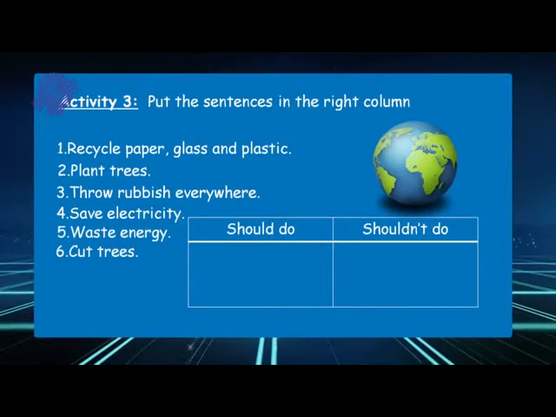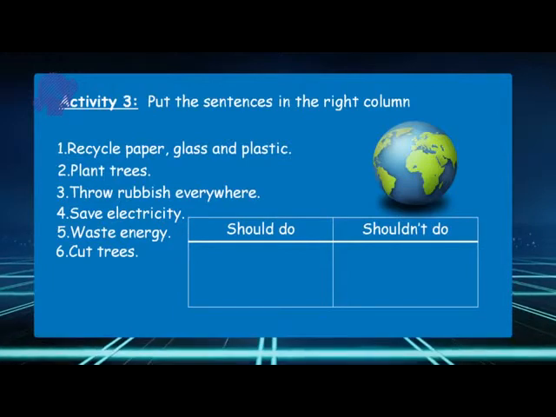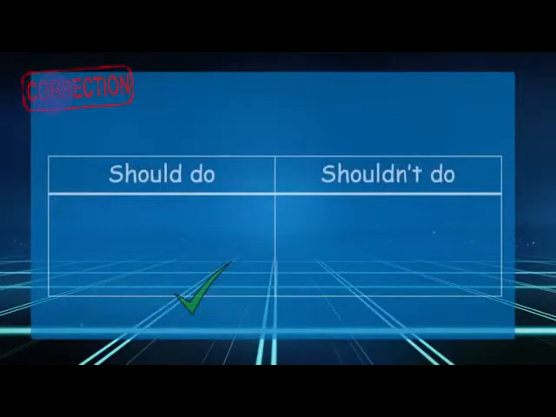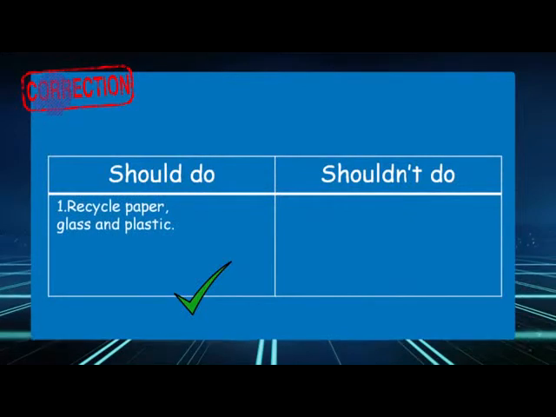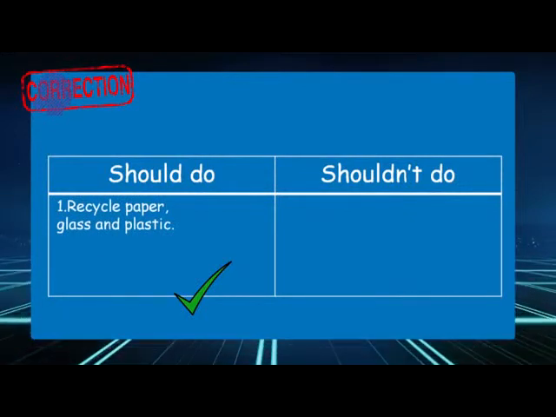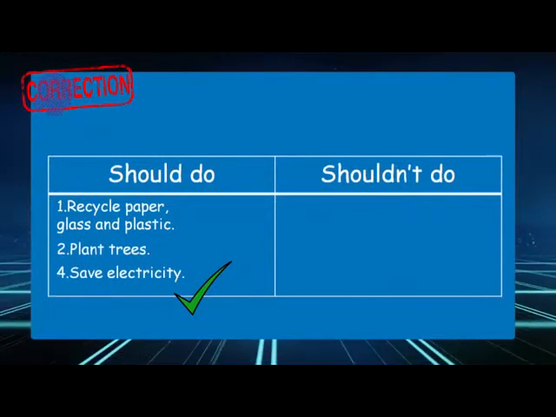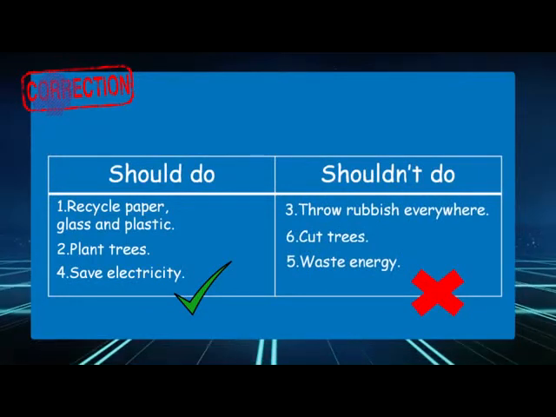We have 2 columns now, so we are going to put the sentences, with should do in the first column, and shouldn't do in the second. Okay, Ms. Ziani? Well, here are the answers. The actions that we should do: we should recycle paper, glass and plastic, plant trees, save electricity. And the actions that we shouldn't do are like throw rubbish everywhere, cut trees, and waste energy.